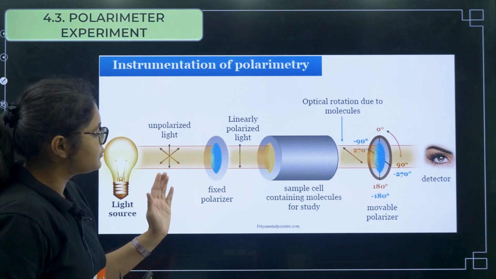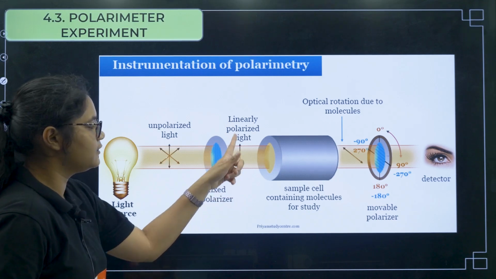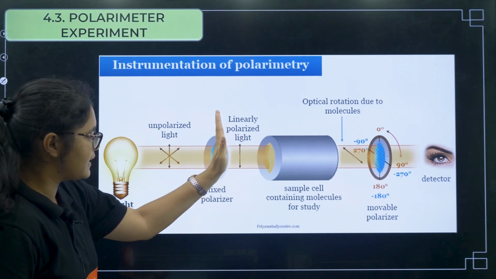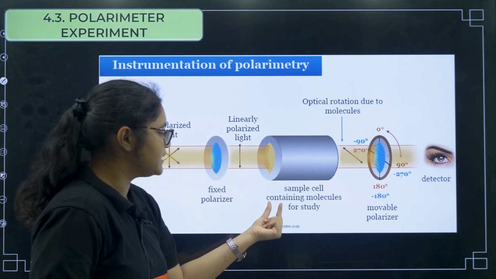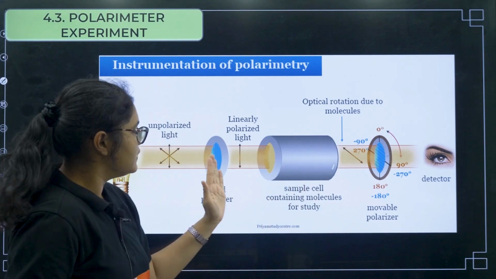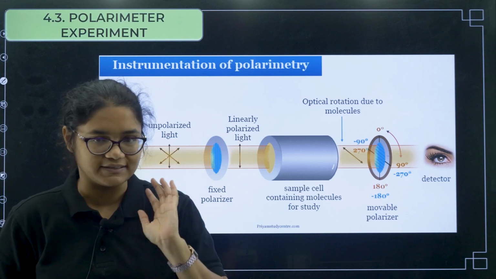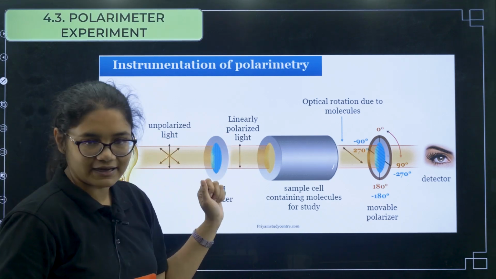Now when you pass this light through a polarizer, you find only one type of light, the linearly polarized light, which has only one field. Now there is this sample cell containing molecules, so you have your molecules in this sample. Now the light which has only this one polarization is called plane polarized light.